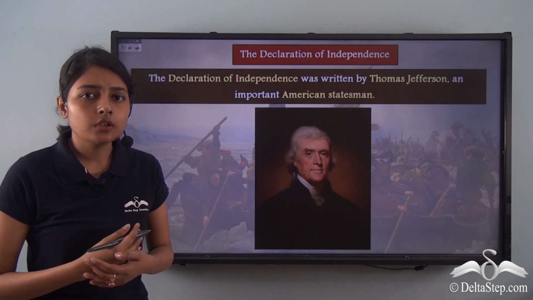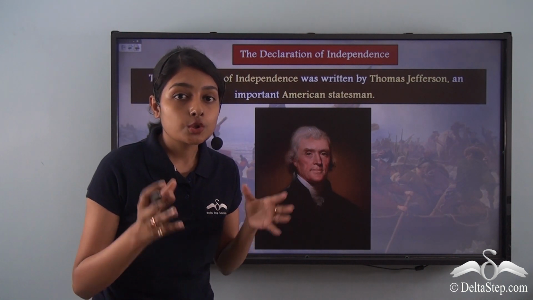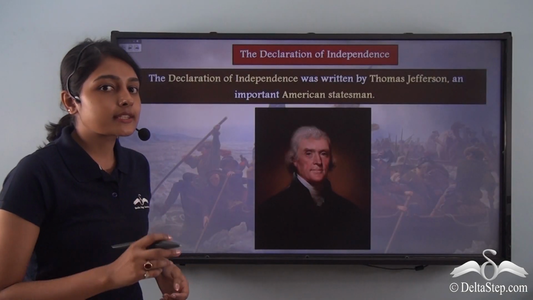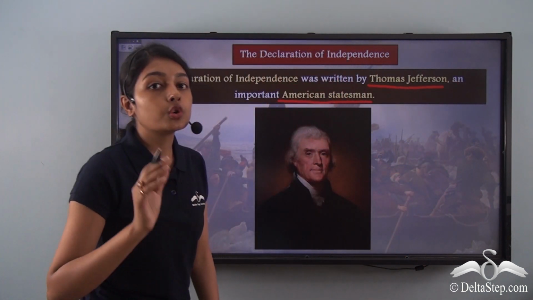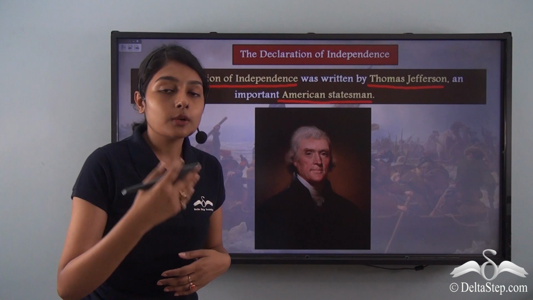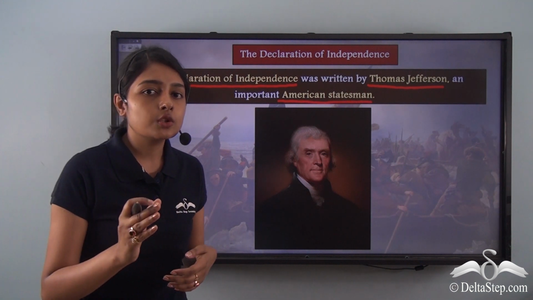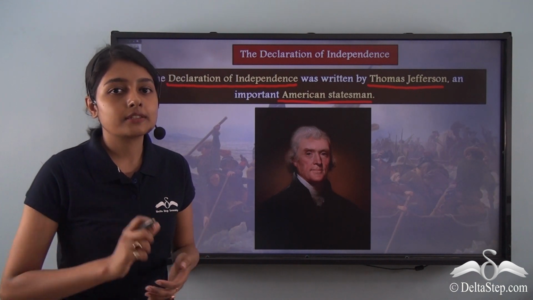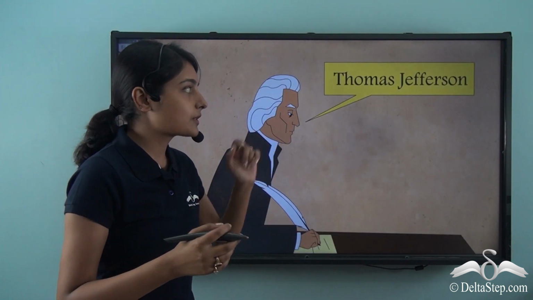Now, you might question who proposed this Declaration of Independence? Whose ideas were these to think of this sort of an arrangement for the United States of America? It was the American statesman by the name of Thomas Jefferson, who wrote the Declaration of Independence. So, it was Thomas Jefferson who wrote the American Declaration of Independence. You should also know that eventually this man became the third president of this independent nation. The Declaration of Independence was primarily authored by Thomas Jefferson.